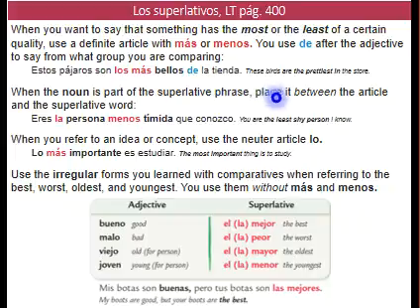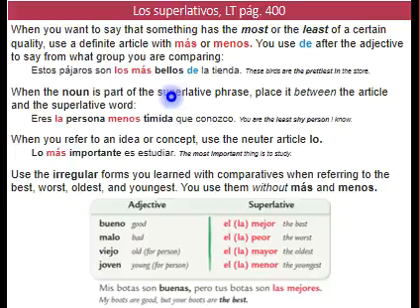You are the least shy person I know. Remember, usually we have the noun before the adjective in Spanish. So that's why we're going to place that noun before the adjective and before the superlative.